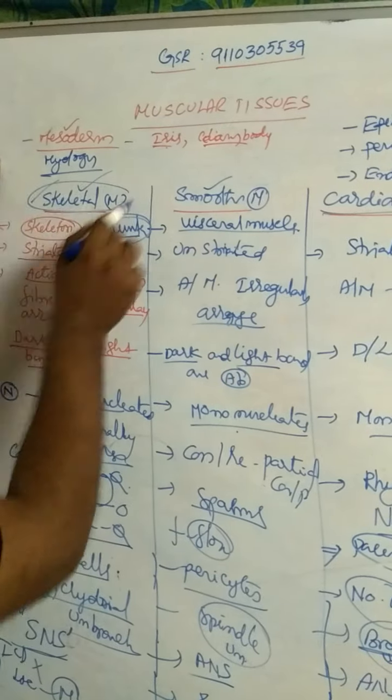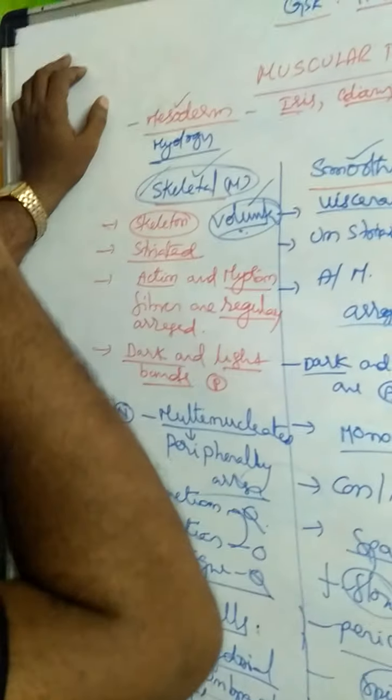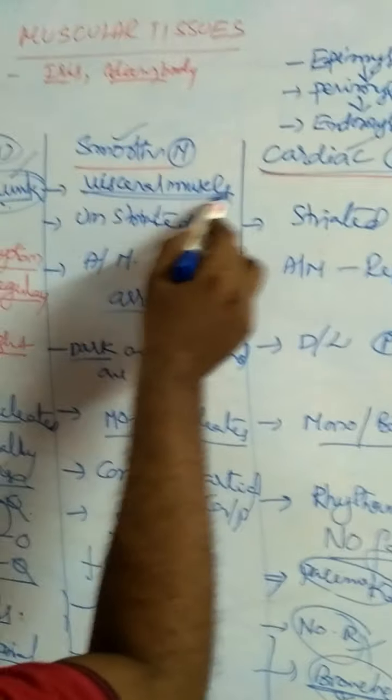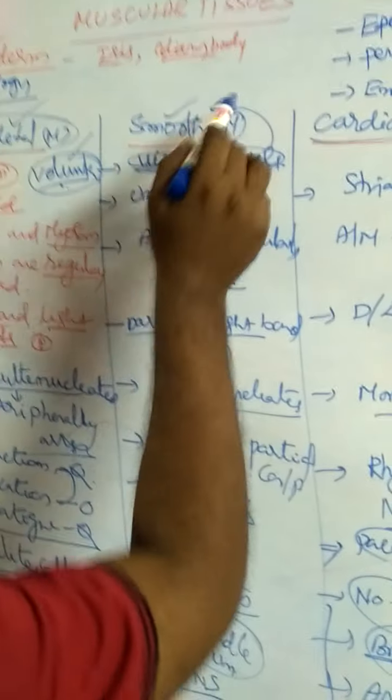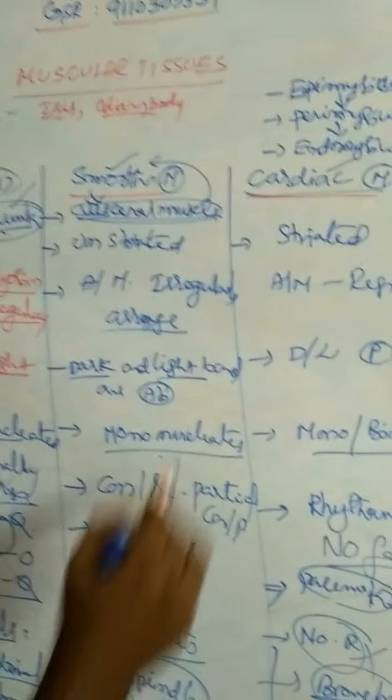What are the three types of muscles? Skeletal muscles, smooth muscles, and cardiac muscles. All skeletal muscles are voluntary muscles, but all voluntary muscles are not skeletal muscles. All visceral muscles are smooth muscles, but all smooth muscles are not visceral muscles.